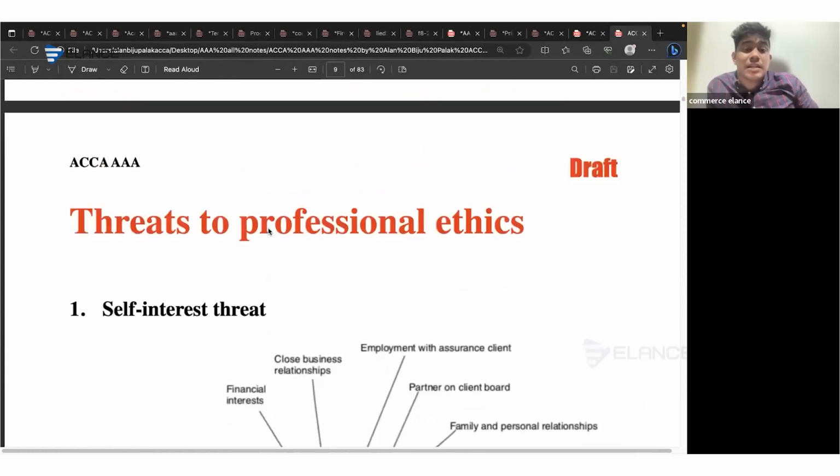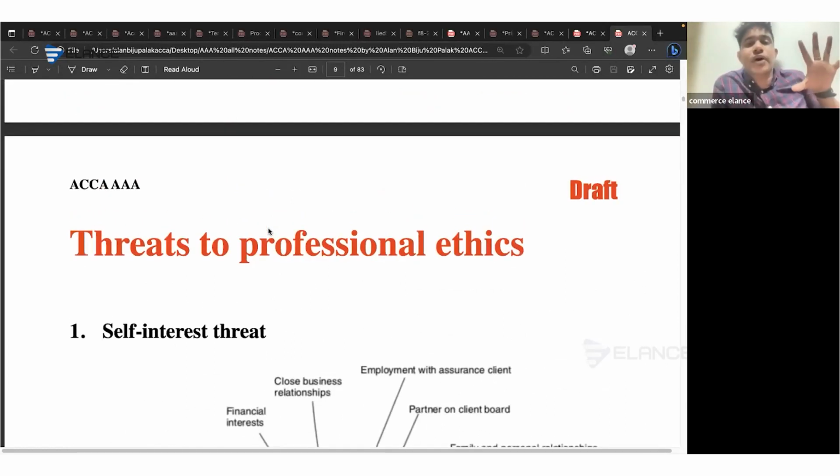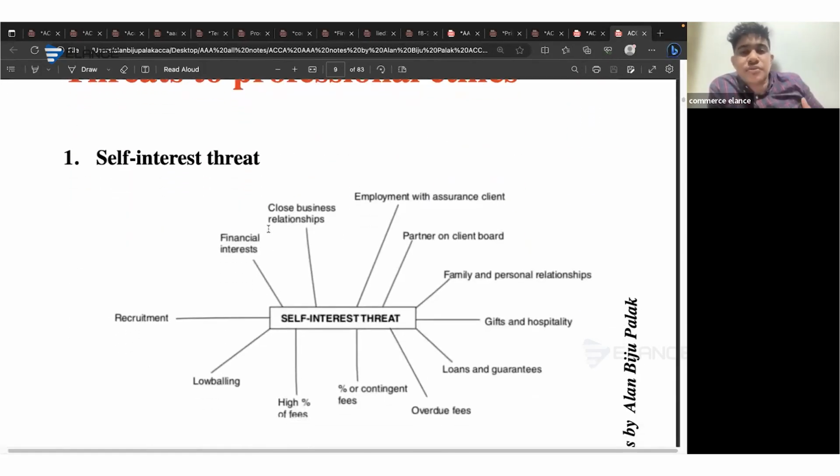However, on the other hand, when it comes to the ethical threats, there are 5 ethical threats: self-interest, self-review, advocacy, familiarity, intimidation. When it comes to self-interest, you are giving personal importance rather than professional importance. So if you're doing something considering your own personal interest, it will be a self-interest threat.